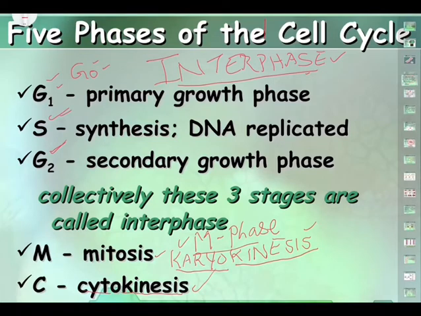And karyokinesis is followed by cytokinesis. Kinesis means breaking, cyto means cell. The cell is broken down. So that is cytokinesis. Every cell, be it animal cell or plant cell, by undergoing these two major phases, event after event, completes the cell cycle and forms two equivalent daughter cells. The first one is interphase, the second one is M phase.